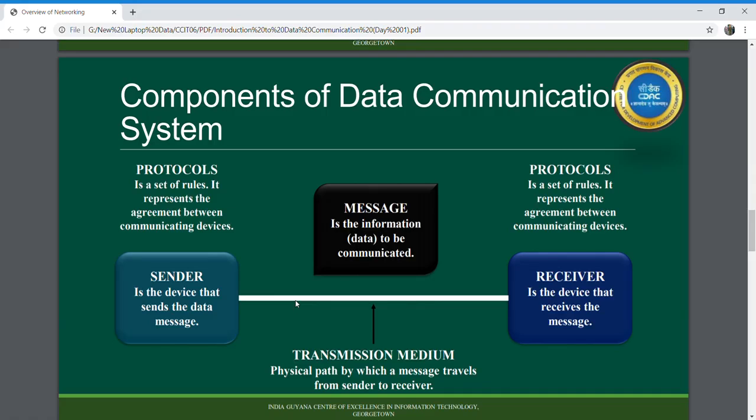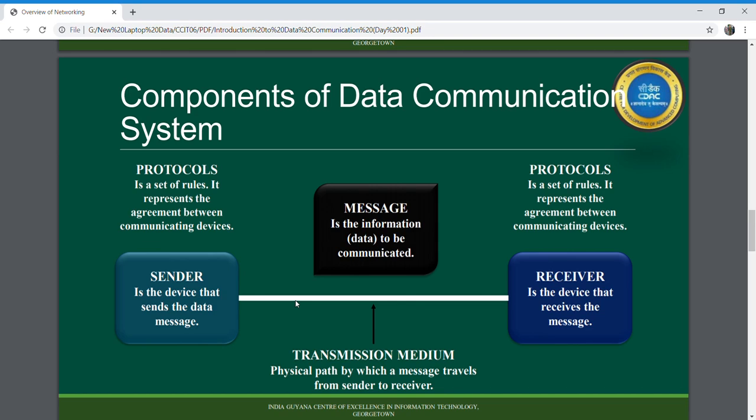Similarly, in the case of your data communication system, if your two devices are not following a common set of protocols or have not agreed on a common agreement, then your devices are connected but the communication is not going to take place between them.